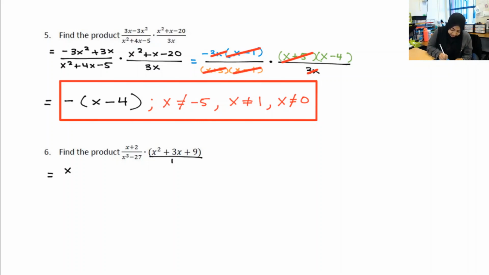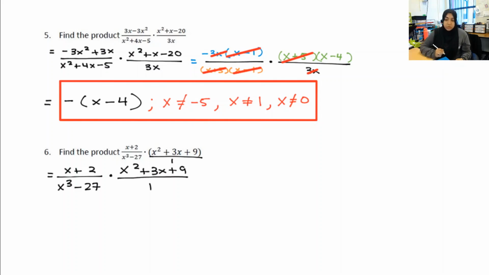We've got x plus 2 over x cubed minus 27 times x squared plus 3x plus 9 over 1. Now I'm going to try to factor each of those independently. x plus 2 obviously cannot be simplified at all, so I'm going to leave x plus 2 alone.